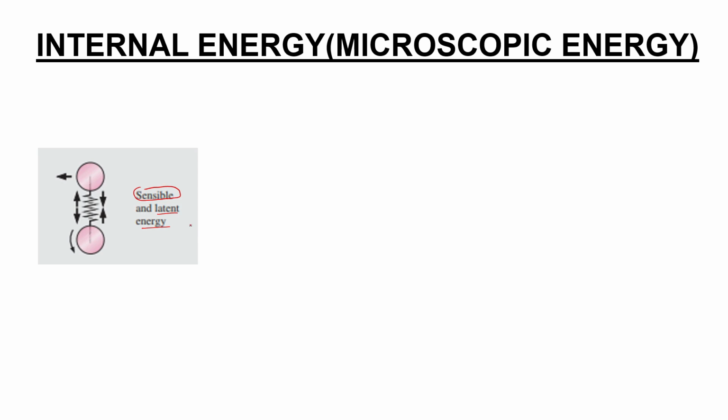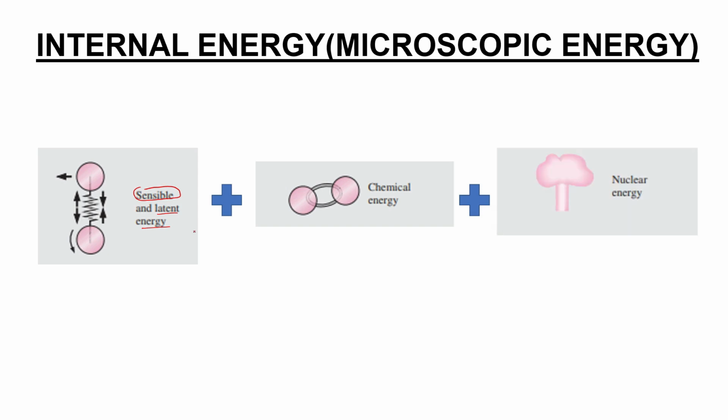For example, when water evaporates, it absorbs energy, and when water vapor condenses to water, it releases energy. So this is the latent energy. This latent energy is also part of internal energy. Then we have the chemical energy associated with the system. If there are any chemical reactions, energy can be released, so it possesses a chemical energy. So that also comes under the internal energy. Then we have the nuclear energy. Due to nuclear fission or fusion, it possesses an energy.